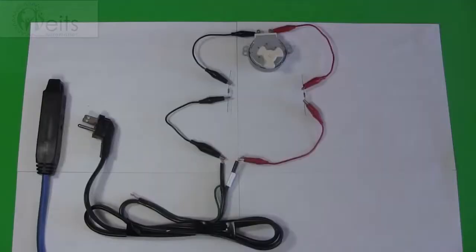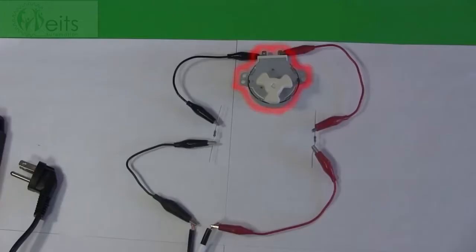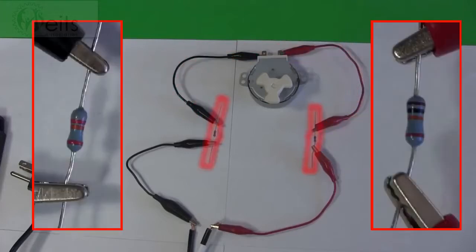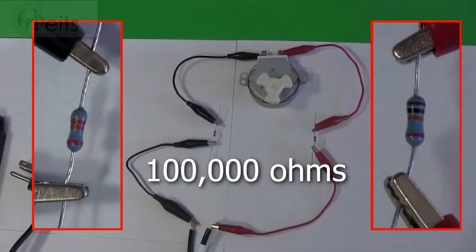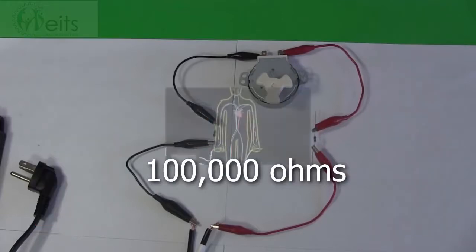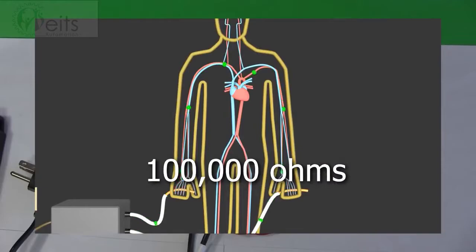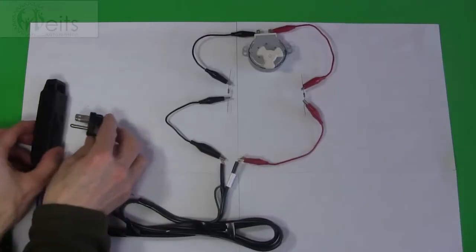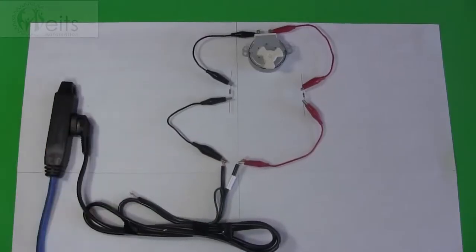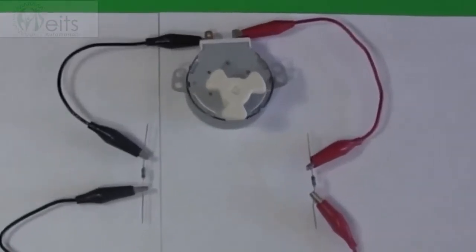Let's look at an analogous electrical circuit. This motor represents the heart. These wires are the blood vessels, and these resistors are the dead skin that provides most of the resistance to the flow of current. The values of these resistors add up to 100,000 ohms. That's the same resistance that a body with dry skin has. We'll use household electricity, which here is 120 volts AC. When I plug in the electricity, the motor doesn't turn. That's good. That's analogous to the heart being protected by the skin resistance.